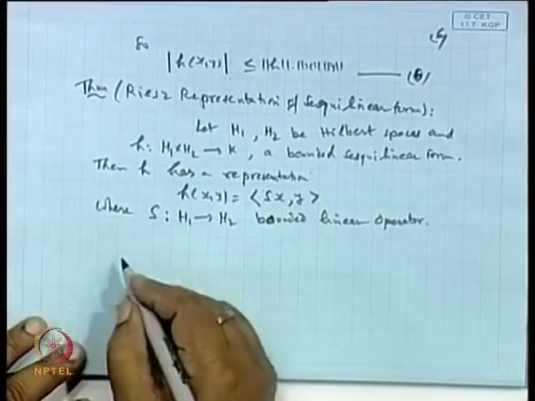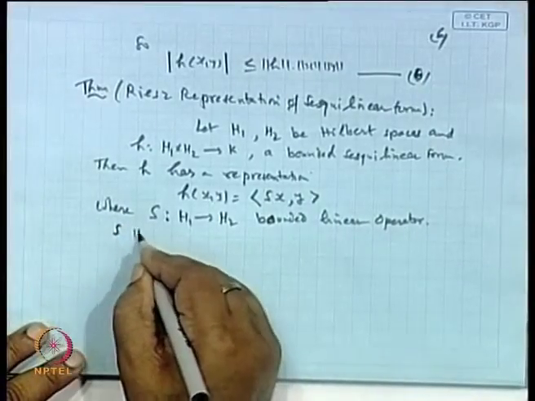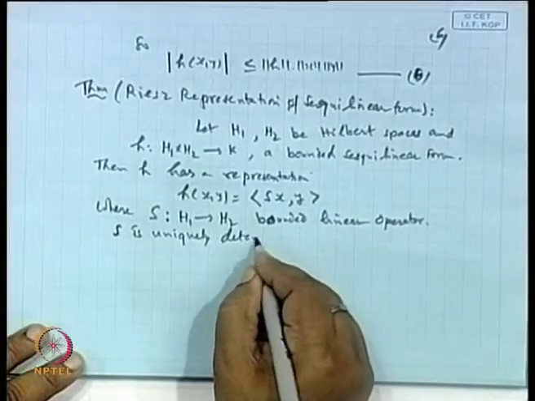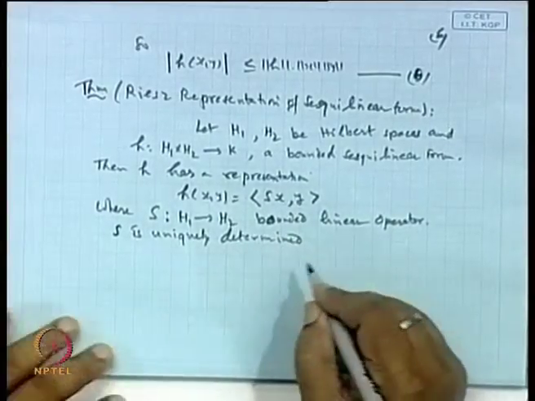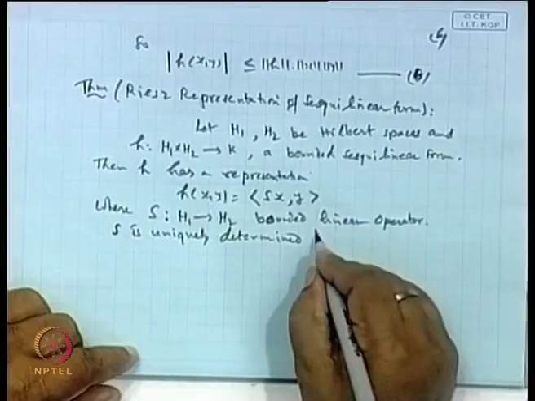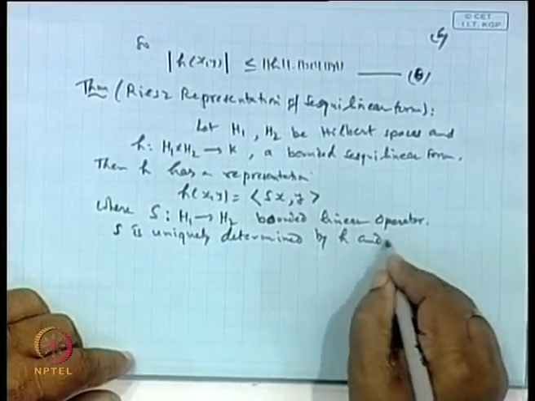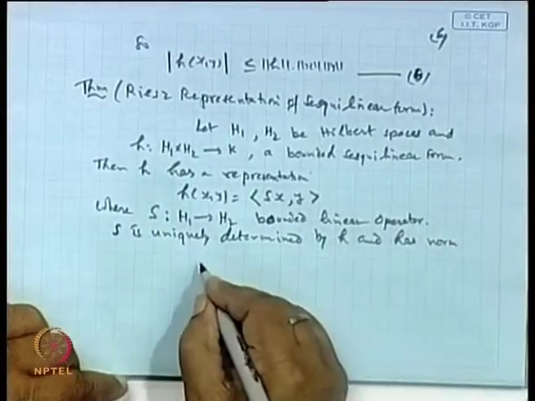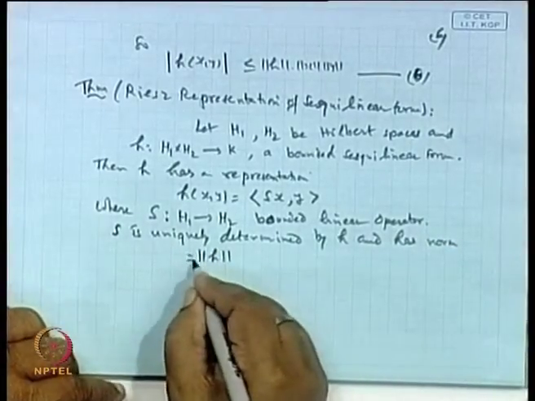Now, this S is uniquely determined by H and has the same norm as the norm of H.